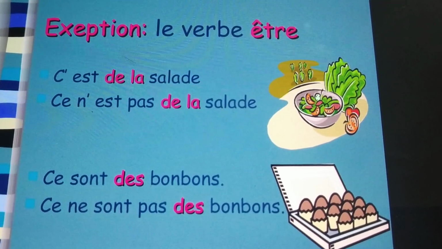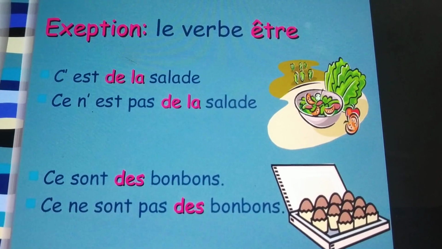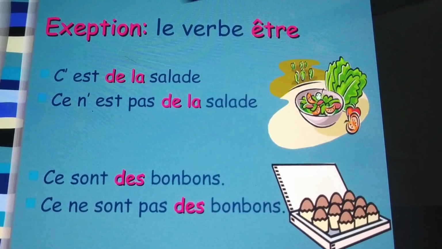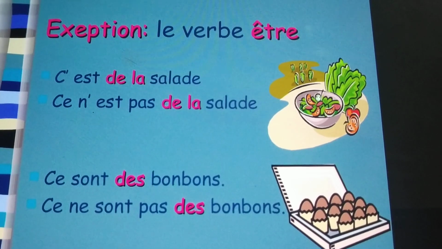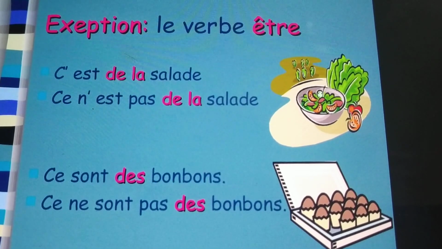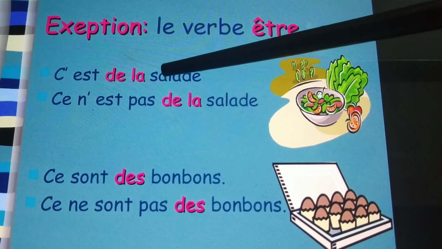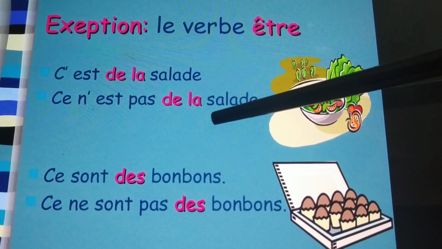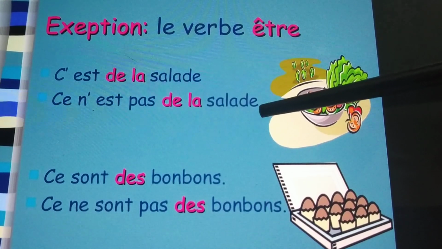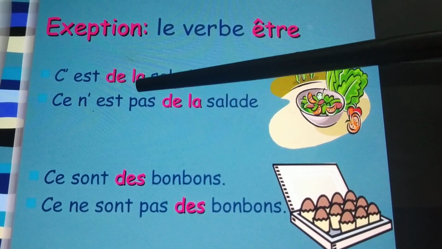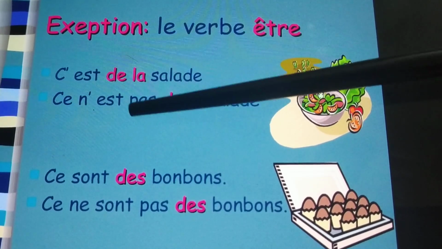Now I told you the partitive article changes in negative sentences, but there is an exception whenever there is an être verb. Over here you can see est is there, an être form. Then when we change them into negative, we are not going to write de or d'. We have to write the same partitive article that we use in the affirmative sentences. C'est de la salade, ce n'est pas de la salade. Okay, we are not going to change this into de, since it's negative, but être is an exception.